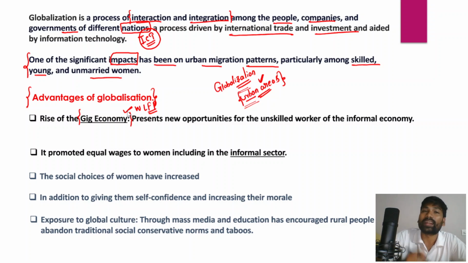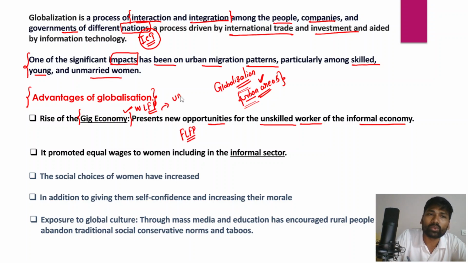from home. In fact, the gig economy presents a lot of opportunities for unskilled and even skilled workers in the informal economy. It has substantially increased the female labor force participation rate, and globalization has also led to a number of companies becoming unicorns. In India also, a lot of startups have emerged as unicorn companies, and a lot of technology-driven startups were also started thanks to globalization.